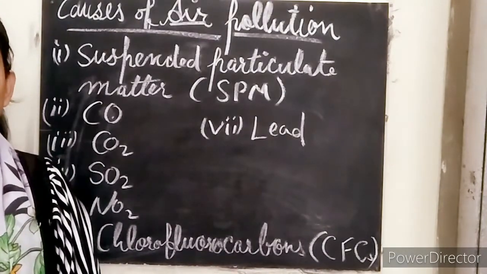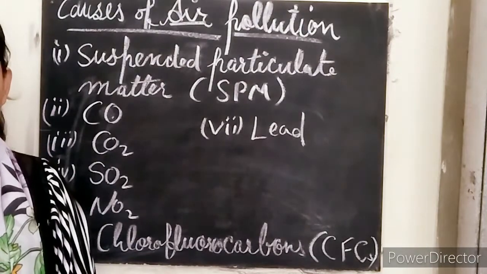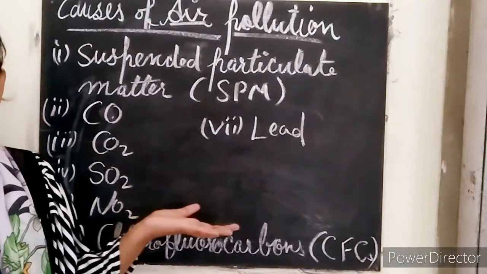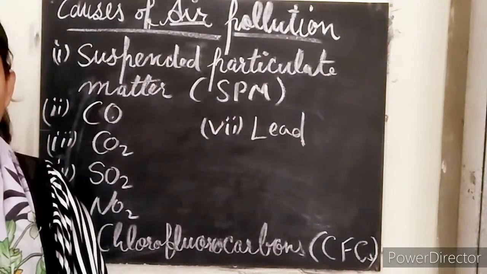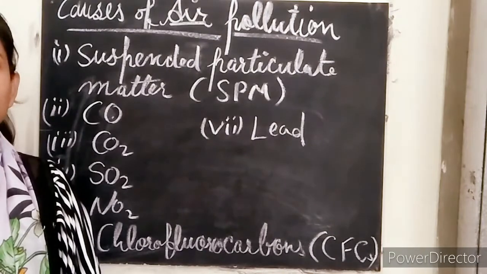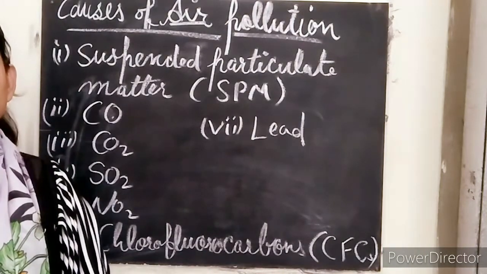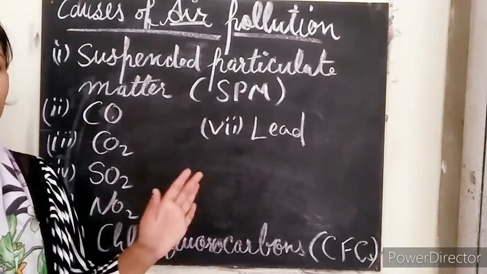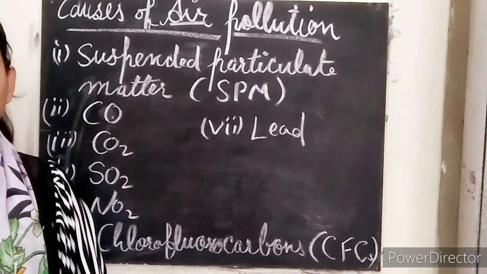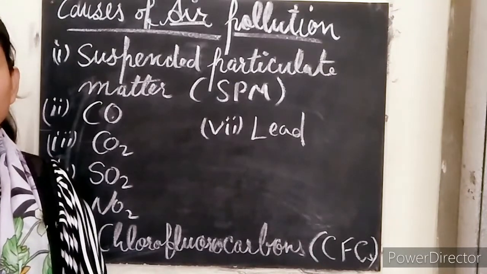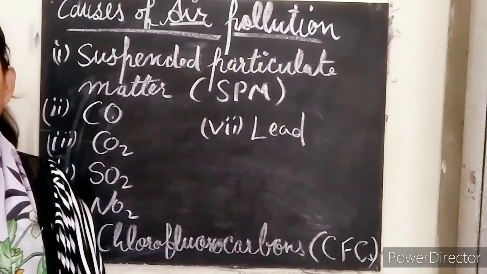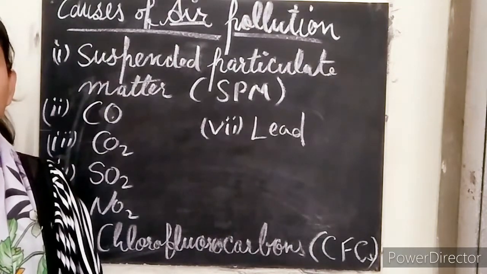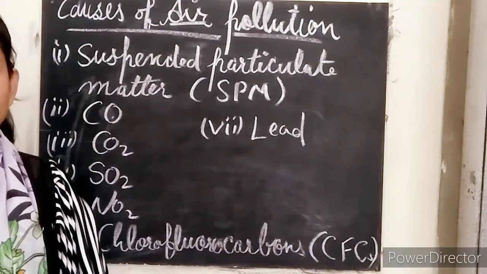So if the excess of carbon dioxide increases, what can be the effects of it? First of all, what causes the increase of carbon dioxide in nature? For example, when we burn carbon fuels in homes and factories, this leads to an increase in carbon dioxide. Deforestation is also a cause, because we are cutting the trees down and the trees are not there to absorb carbon dioxide, so the amount can increase, right?